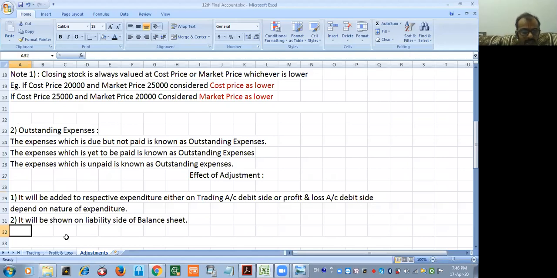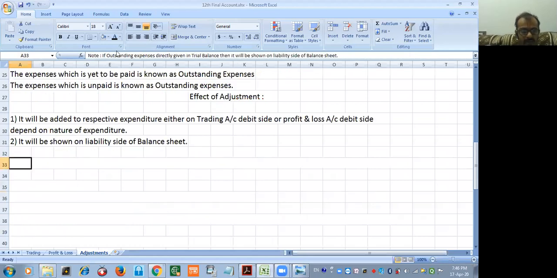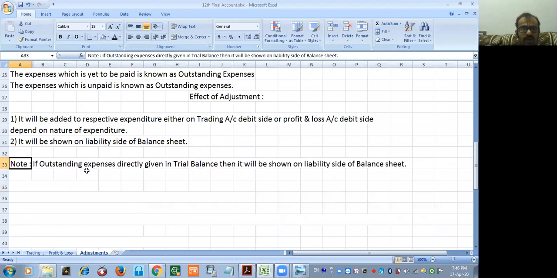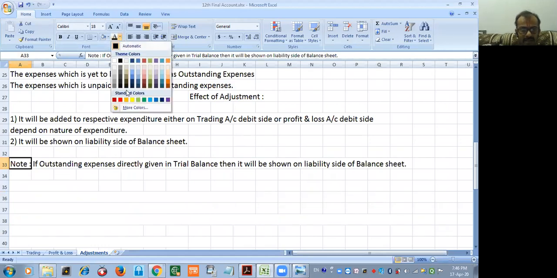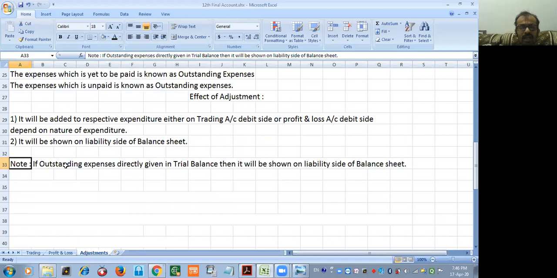Now we'll see the third point, the important one. Note a very important point before proceeding further. If outstanding expenses are directly given in a trial balance, then they will be shown on the liability side of the balance sheet. Remember that. Why so? Because one effect is already considered. Only one effect remains, and that's why it will be directly shown on the balance sheet liability side. Everyone clear what I said? Yes, sir.